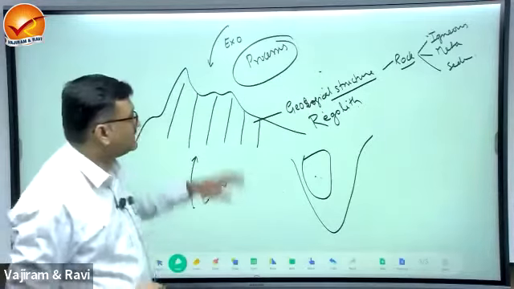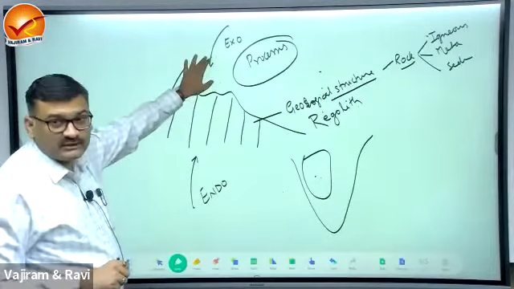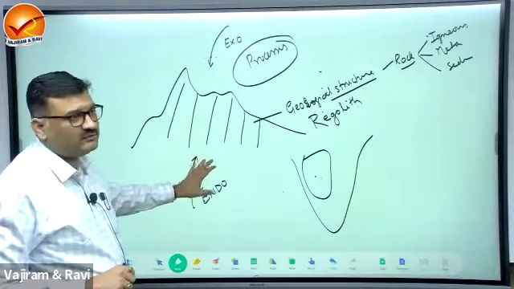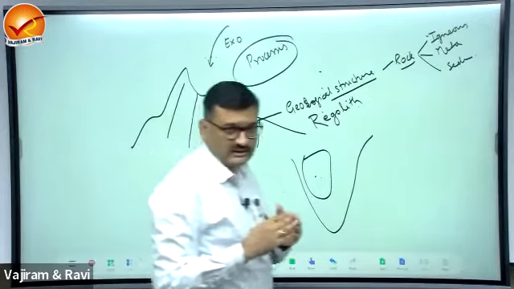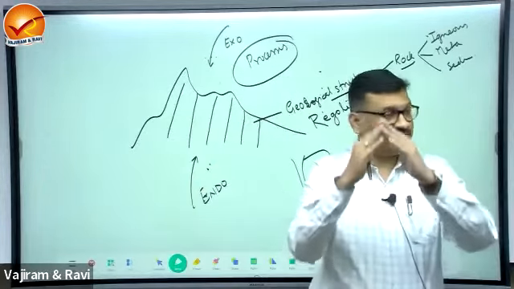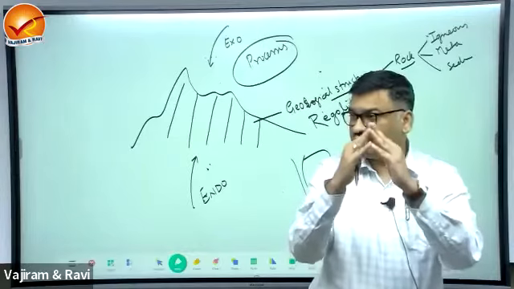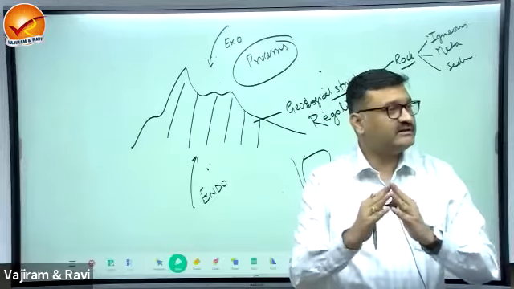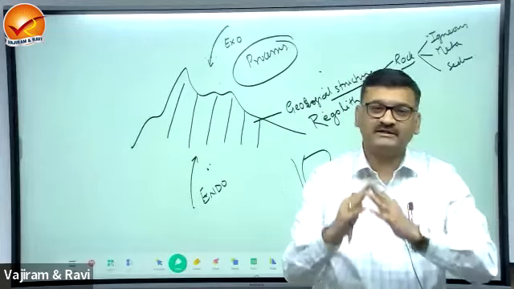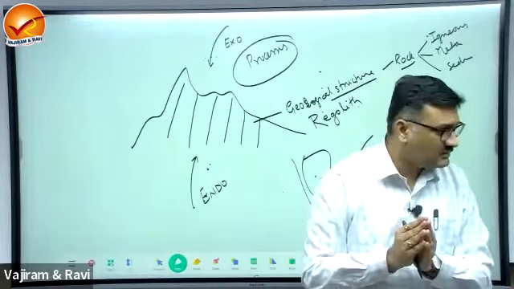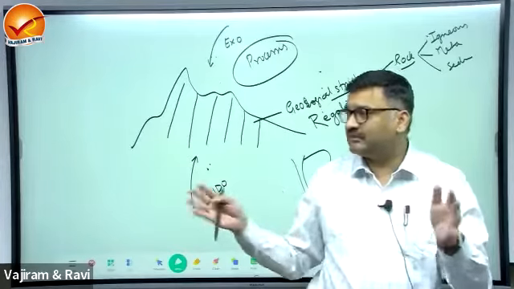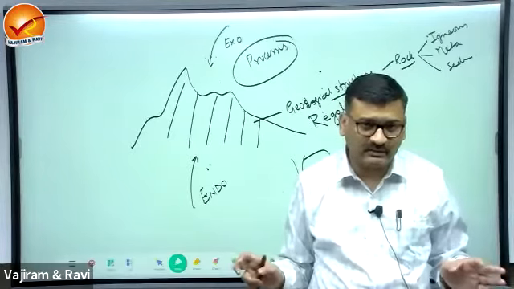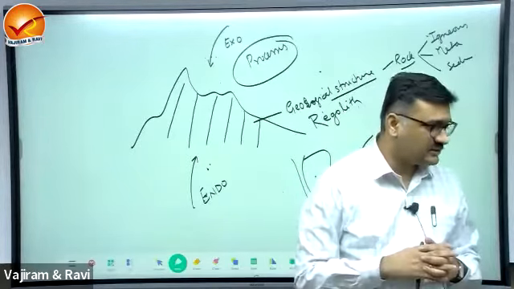Which is more continuous? Exogenetic is most continuous, while endogenetic may not be continuous in that manner. For example, the Himalayas are getting uplifted. There is an increase in the height of the Himalayas by the endogenetic process. But is it increasing continuously on a daily or yearly basis? No. It is a slow process, or there can be breaks in this event. So endogenesis is not a continuous phenomenon in many parts on the surface of the earth.